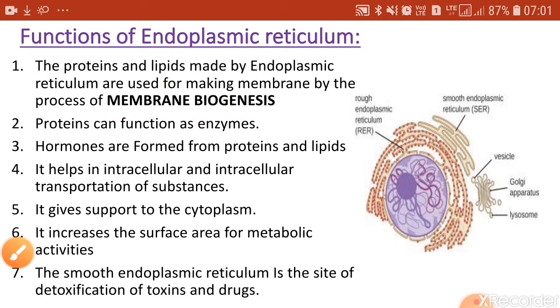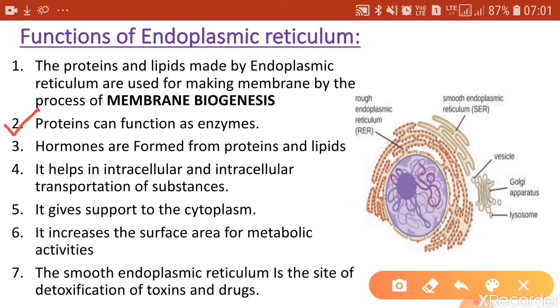Then the second important function of endoplasmic reticulum is that it makes proteins which can function as enzymes. Enzymes are biocatalysts. These are the biomolecules that take part in various biochemical reactions that go on within the cell or the body, for example, digestion of food.